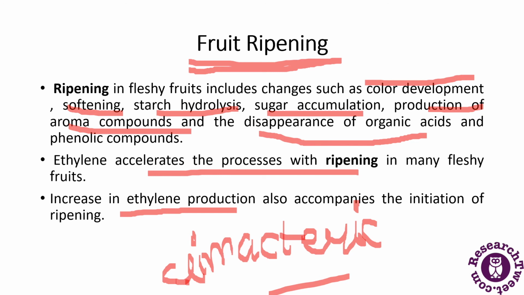In case of citrus fruits and grapes, they do not exhibit the respiratory rise and ethylene production because they are non-climacteric fruits. So apple, banana and tomatoes are climacteric fruits, and grapes and citrus fruits do not exhibit this rise in ethylene production because they are non-climacteric fruits.